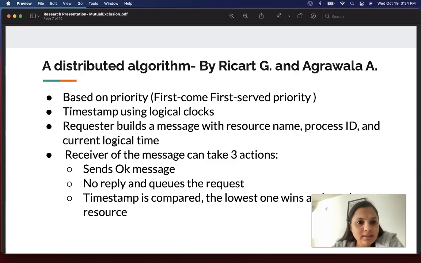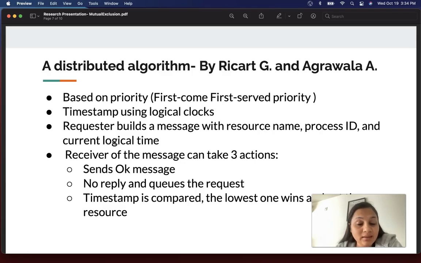Now the other algorithm is the distributed algorithm, and the paper talks about this algorithm. This algorithm is based on priority: whichever process comes first will be able to access the resource first. The priority is decided on the basis of the timestamp. Whenever a process wants to access the resource, it will send a message to the other processes with the resource name, process ID and the current logical time.